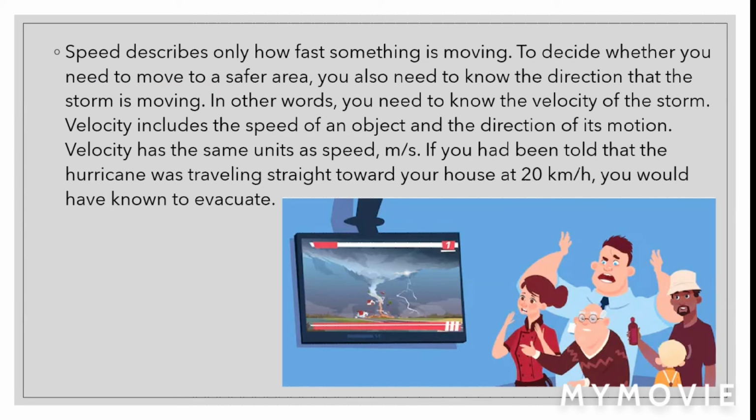To decide whether you need to move to a safer area, you also need to know the direction that the storm is moving. In other words, you need to know the velocity of the storm. Velocity includes the speed of an object and the direction of its motion. Velocity has the same units as speed, meters per second. If you had been told that the hurricane was traveling straight toward your house at 20 kilometers per hour, you would have known to evacuate.